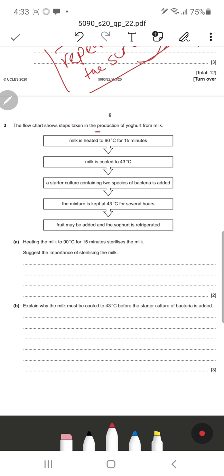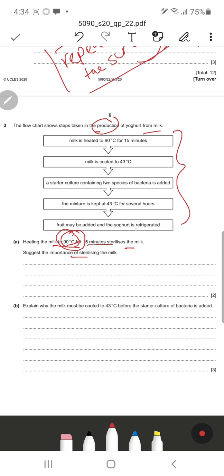This flowchart shows the steps taken in the production of yogurt from milk. So these are the steps. Heating milk to 90 degrees Celsius for 15 minutes sterilizes the milk. It's very important, because whenever you heat up to 90 degrees, it will kill any pathogens or other microorganisms such as bacteria or fungi. As a result of the removal of these microorganisms, this will reduce the competition. So they will have to compete less.